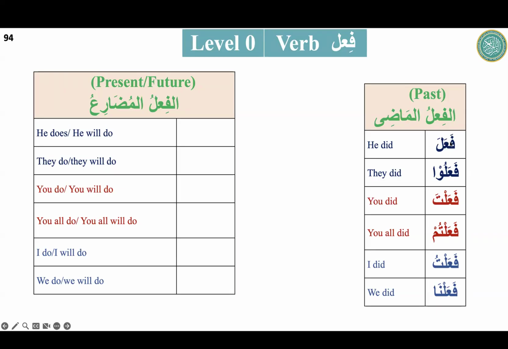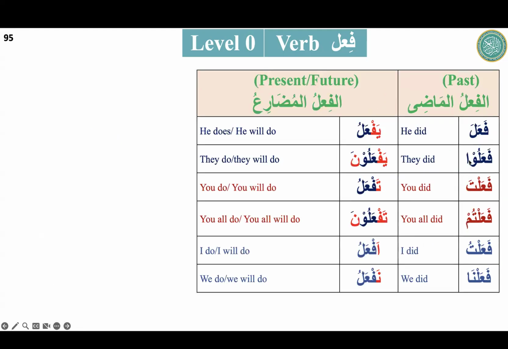Again, the importance: the starting verb is still fa'ala, and here we are deriving that from fa'ala. Six is this, then six here. So at the end, we will have 12 sentences from just the one, and it is changing the shape. And when changing the shape, the translation is going to be changed as well. So let's say the first thing is here. Now here, what is happening here?